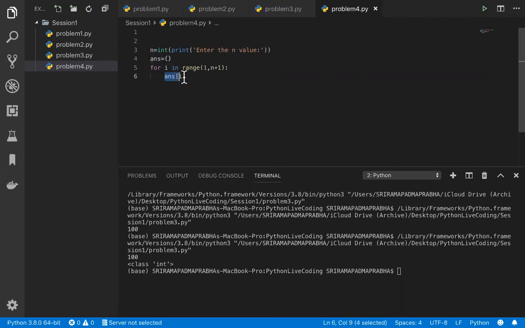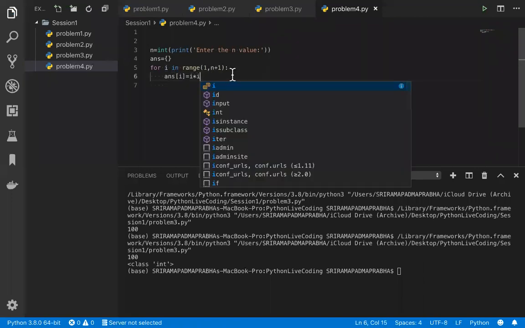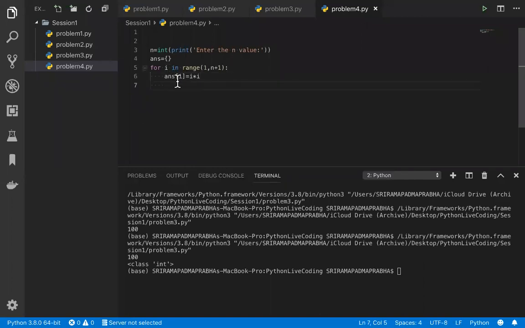So what I'm doing, the dictionary of i, this is nothing but a key which I'm going to pass here. Then you can use i plus 1. Sorry, not i plus 1. The logic is i star i. Till line number 6 we got the i. That i we are squaring, like 1 square, 2 square, 3 square, 4 square, and that value I will keep here. That's how it works. Finally, I'm going to print using the print statement, and we'll see whether we get the output or not.